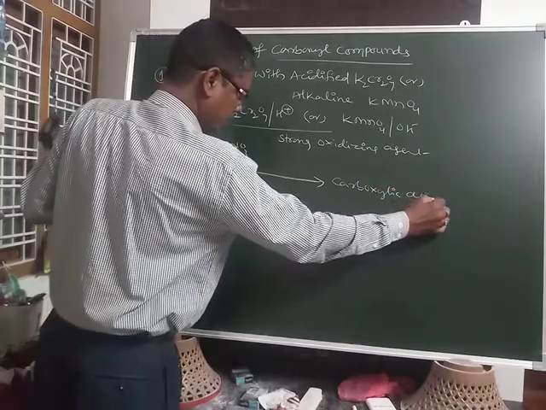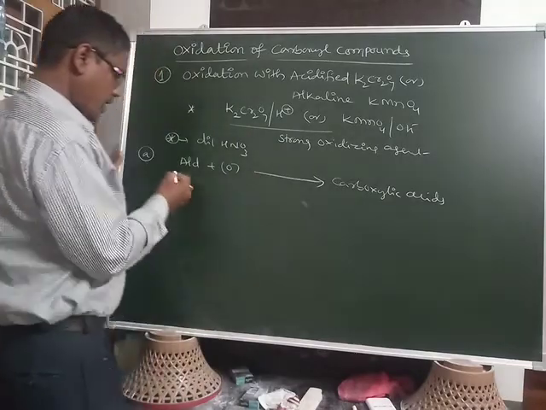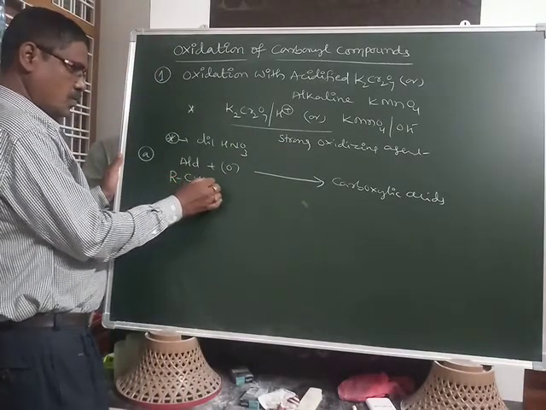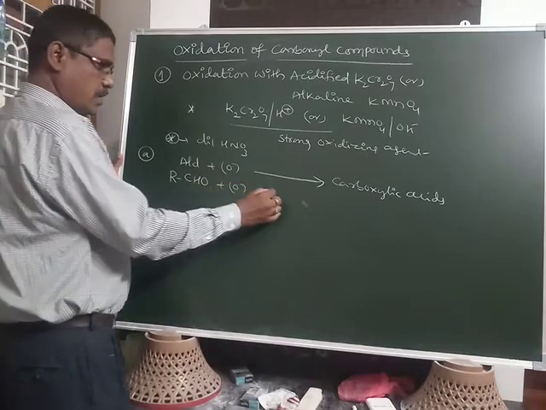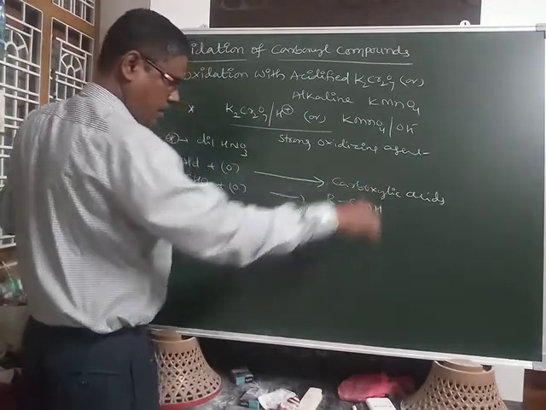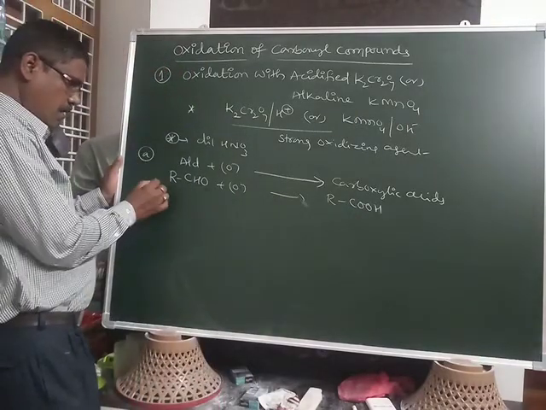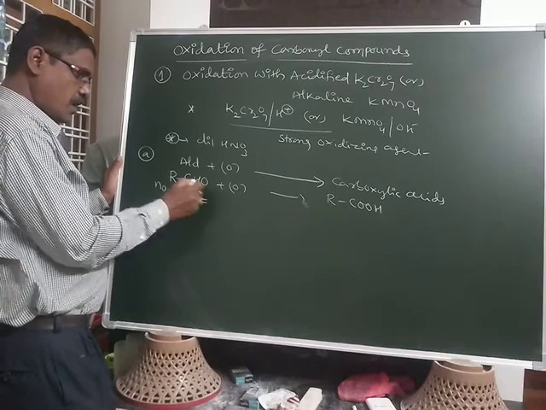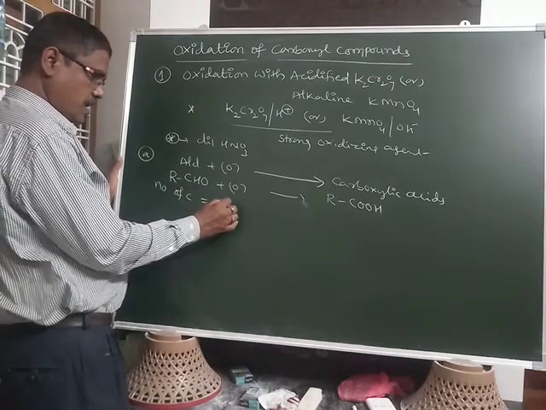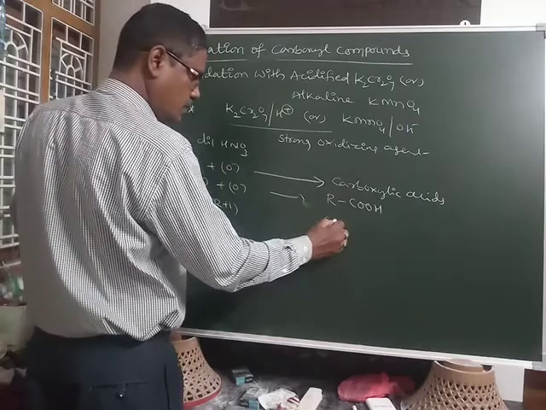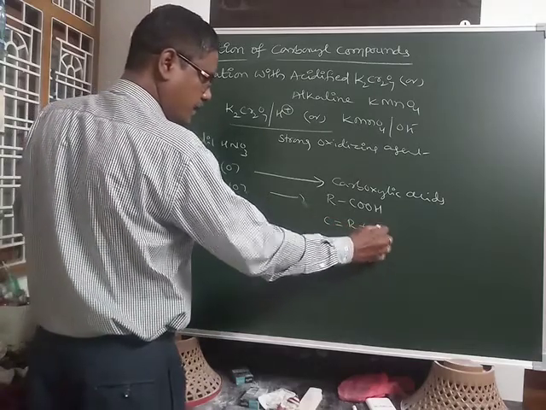The aldehyde general formula is RCHO, and this one is RCOOH. Here the number of carbons is R plus 1 carbon, and here the number of carbons is also R plus 1.